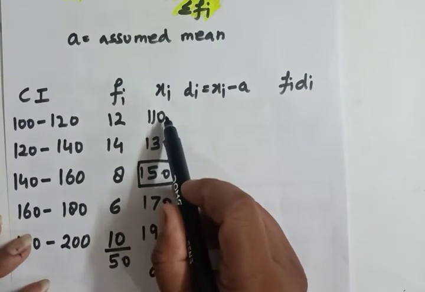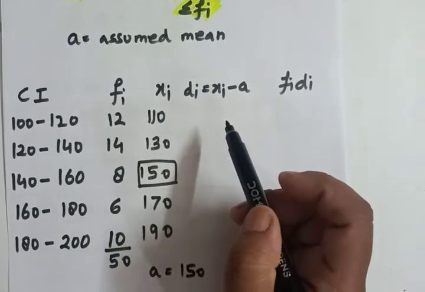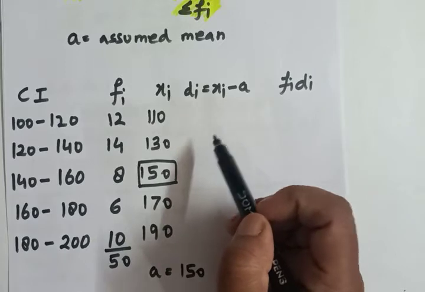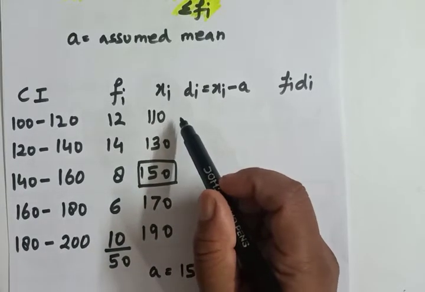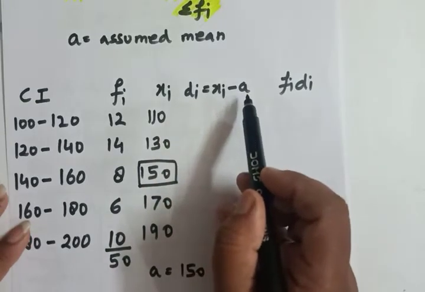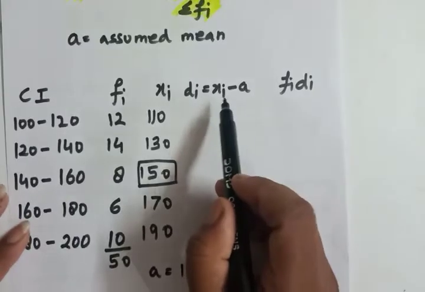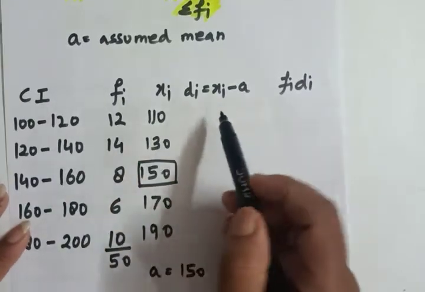Xi, that is 110 minus 150. There is an error students commonly make: they write 150 minus 110. This is a wrong method. It is xi minus a, so you have to write this in your table. It will be easy, and there will be no mistakes by the students.